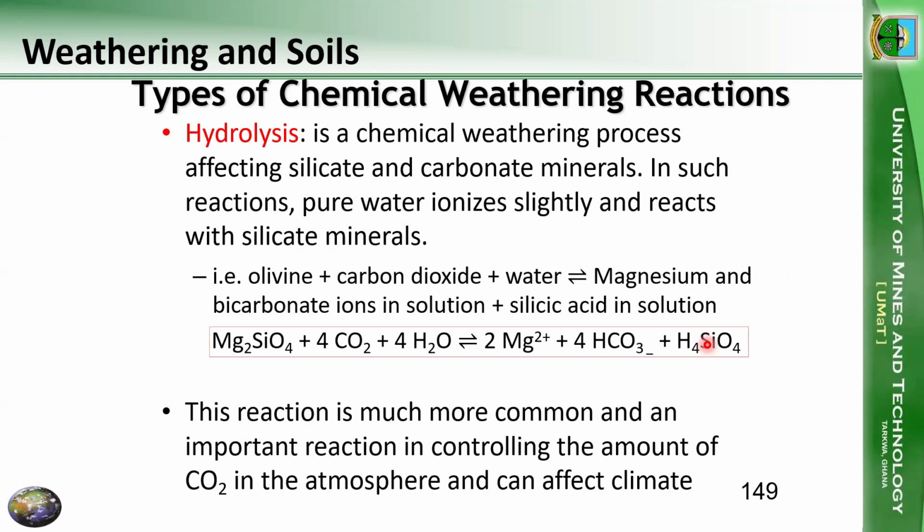So this chemical reaction is going to release magnesium, and then we are going to have carbonates, and then we are going to have some silicates. Now, this reaction is much more common, and it is an important reaction in controlling the amount of carbon dioxide in the atmosphere. So when we find this kind of bicarbonate ions plus this silicic acid,